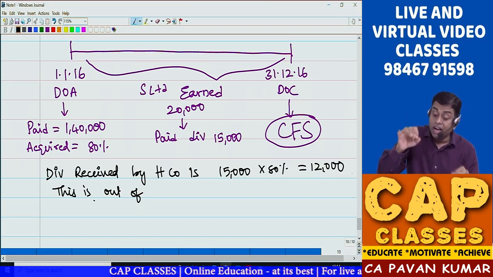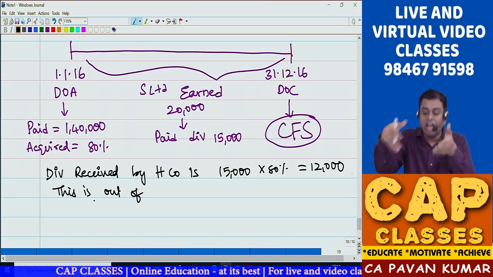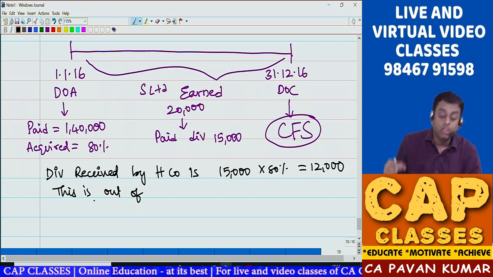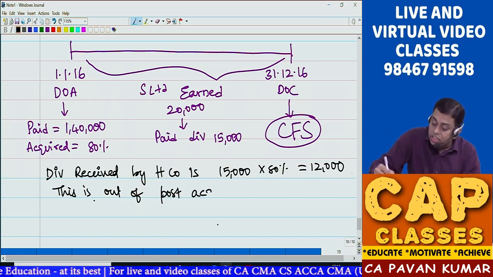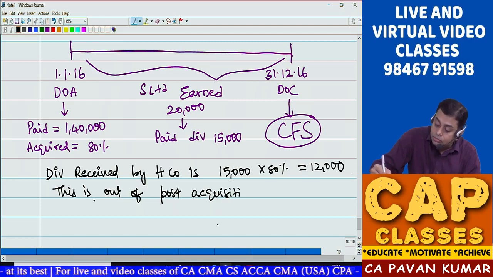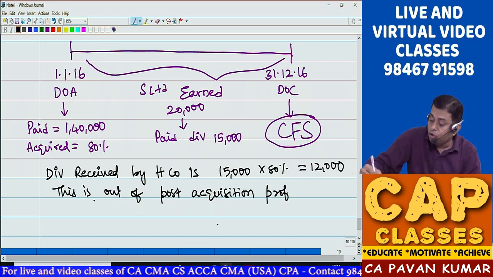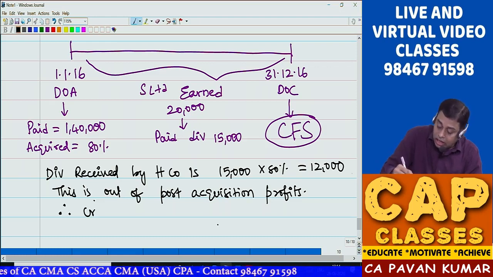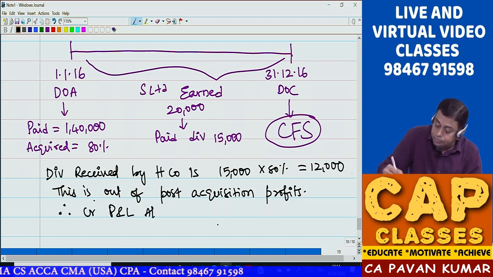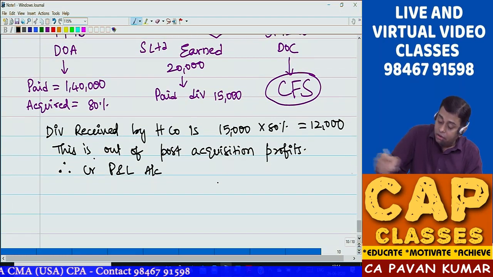No. They earned 20,000 during the year and out of that they paid. So it is out of post-acquisition profits. If it is post-acquisition profits, what is the treatment? Therefore, credit P&L account. So, what is the journal entry you write?